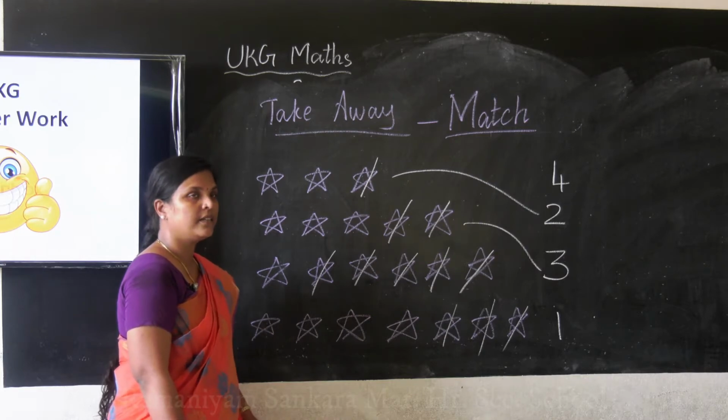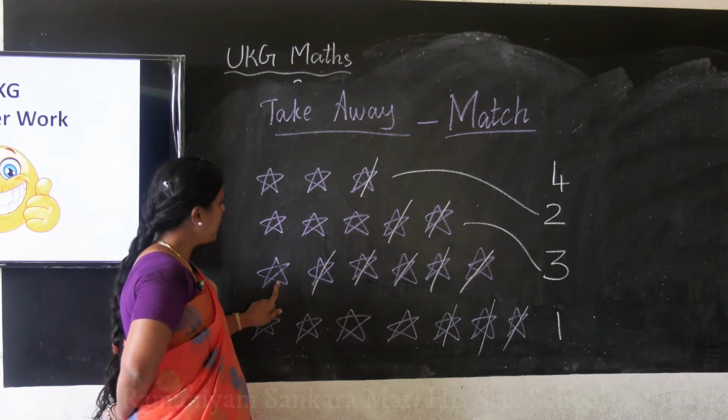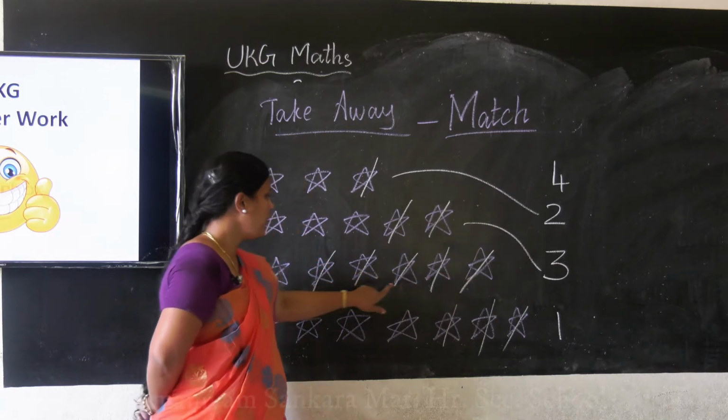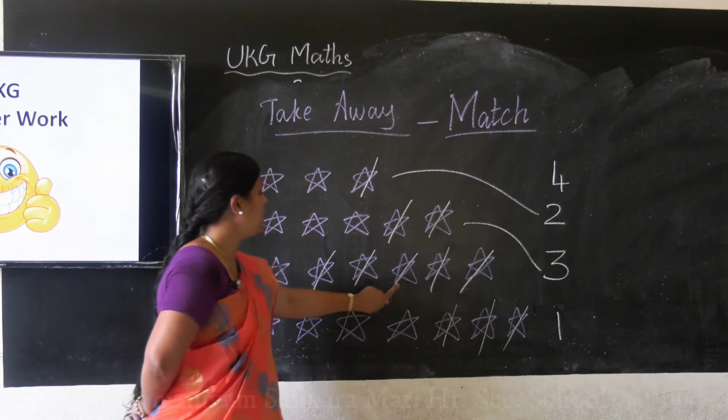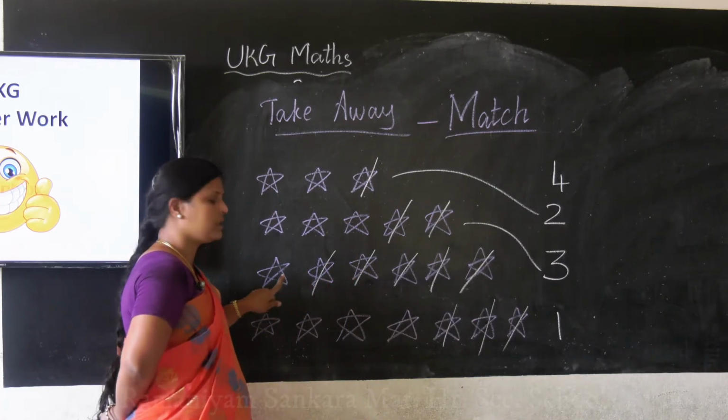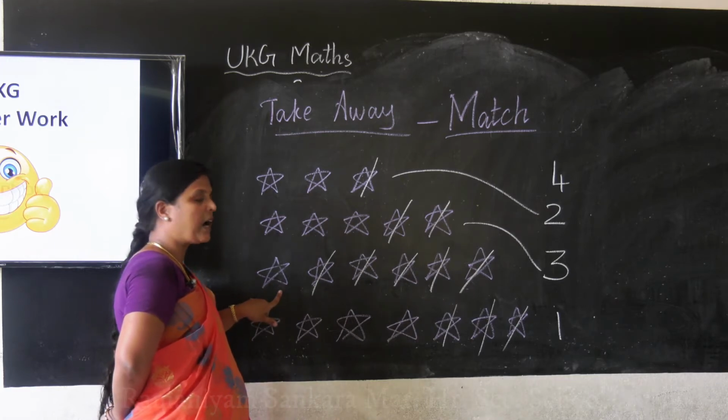Okay children, interesting? Okay, last one, third one. 1, 2, 3, 4, 5, 6. 6 total. How many striked off? 1, 2, 3, 4, 5. Okay, 5 taken away from 6. How many remaining? 1. Very good.